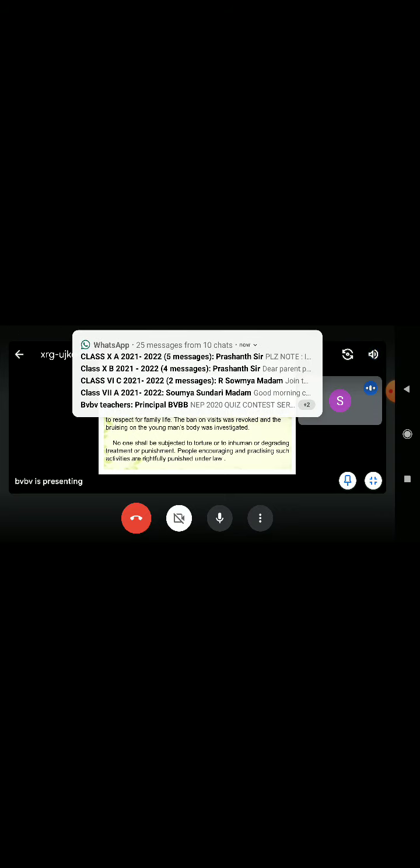such as in this example. A young man with mental problems was placed in residential care. During a visit, his parents noticed bruising on his body. They raised the issue with the care managers and their concerns were dismissed. They were also banned from visiting their son. The parents raised their son's right not to be treated in an inhuman and degrading way and their right to respect for family life. The ban on visits was revoked and the bruising on the young man's body was investigated.